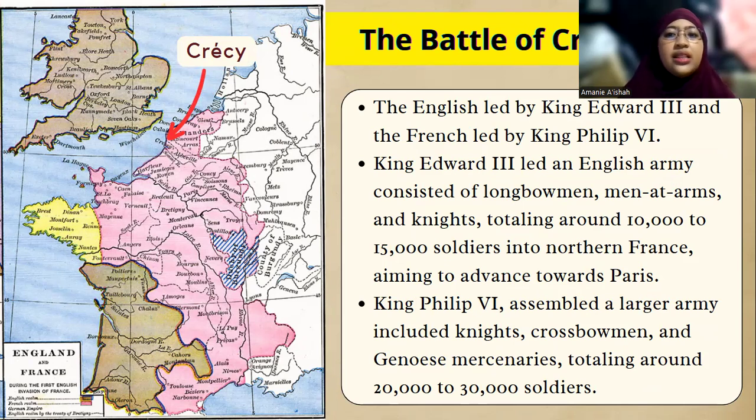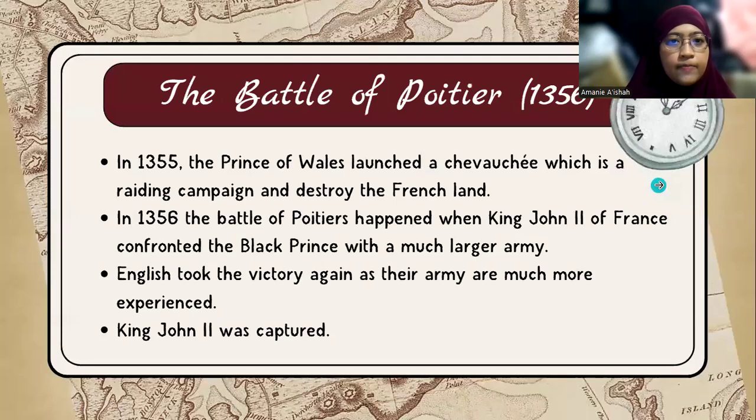King Edward III led the English army, consisting of longbowmen, men-at-arms, and knights, totaling around 10,000 to 15,000 soldiers, into northern France, aiming to advance towards Paris, while King Philip VI had assembled a larger army that included knights, crossbowmen, and Genoese mercenaries that totaled around 20,000 to 30,000 soldiers.